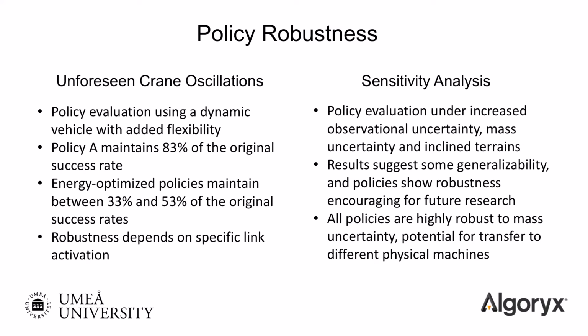Policy A maintains 83% of its original success rate, whereas policy B, C, and D maintain 33, 53, and 42% respectively. It is evident that the sensitivity is highly dependent on the specific link activation found by each policy. For example, small unforeseen oscillations can lead to policy B hitting the load bank with a grapple, as it tends to lower the inner boom early in the boom cycle compared to other policies.